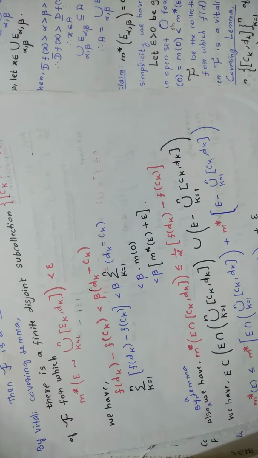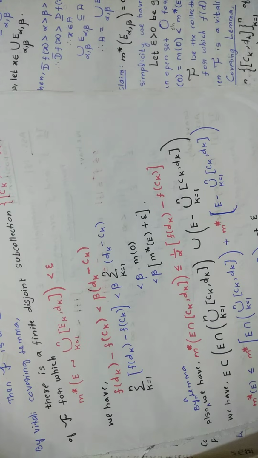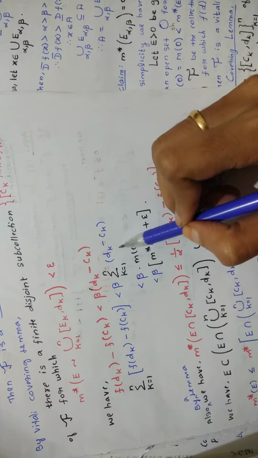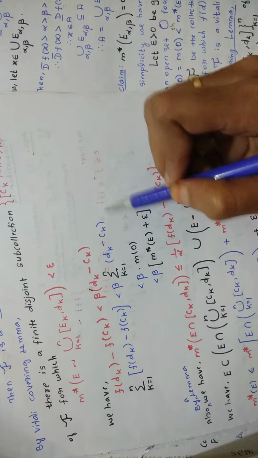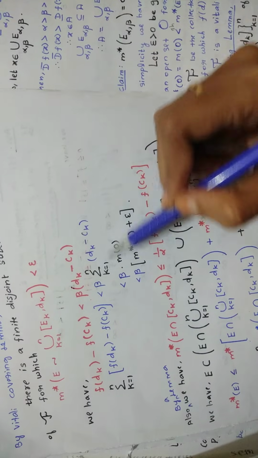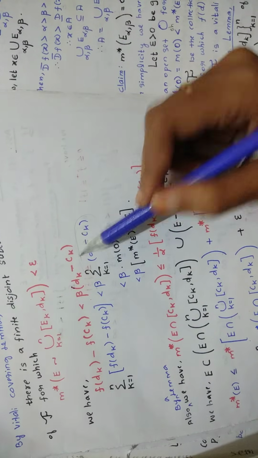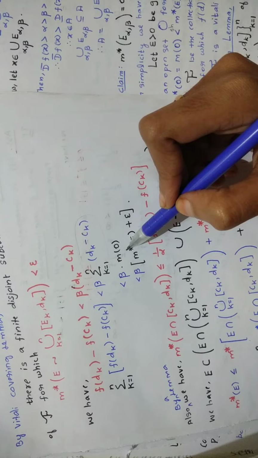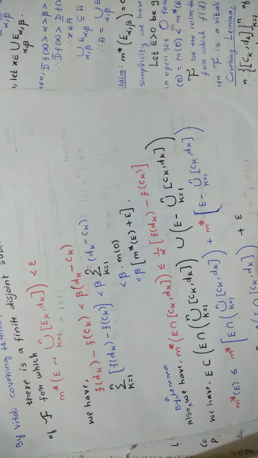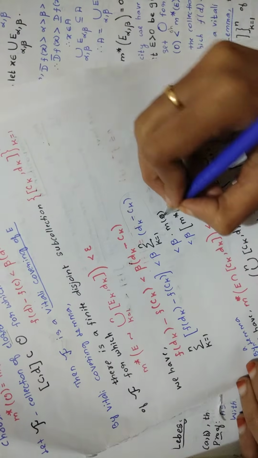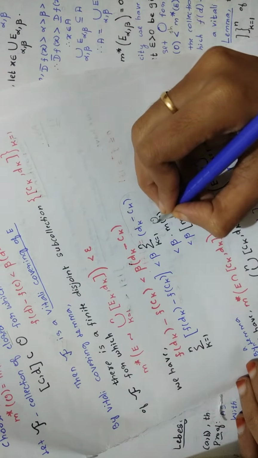Now you take summation k equal to 1 to n on both sides, so less than beta times the summation of (dk minus ck). In the place of this you are putting measure of O. Sorry, this is not 0, it is measure of O. I'm so sorry, what a blunder mistake.